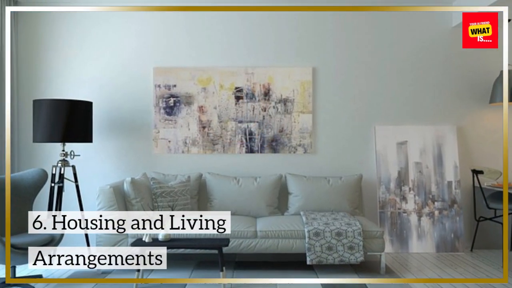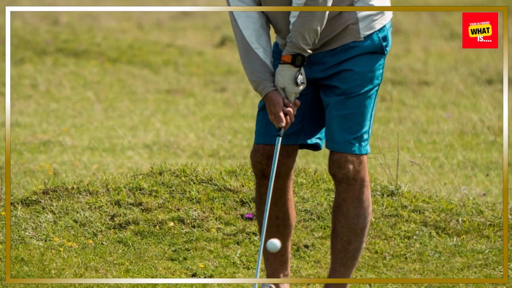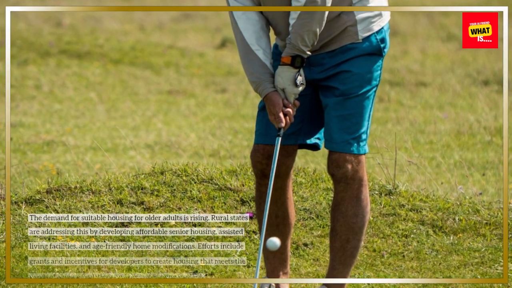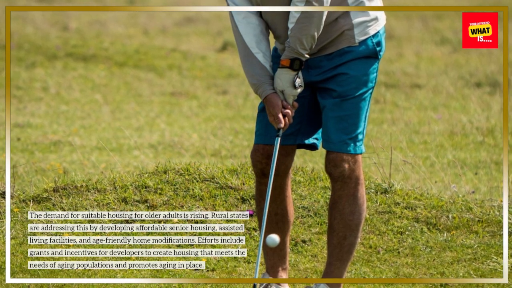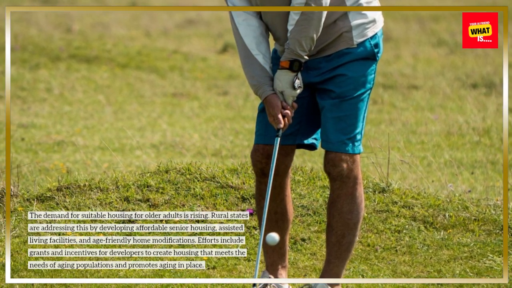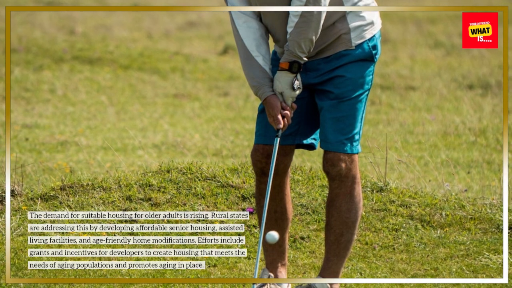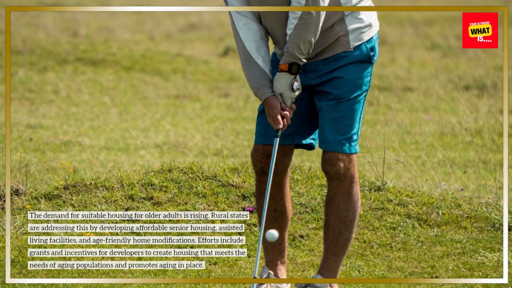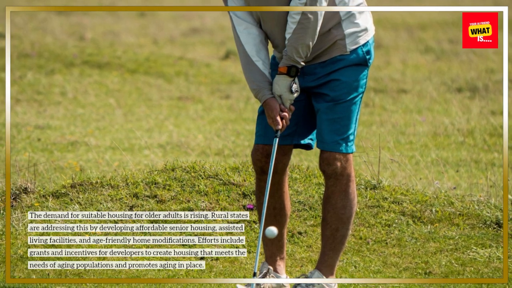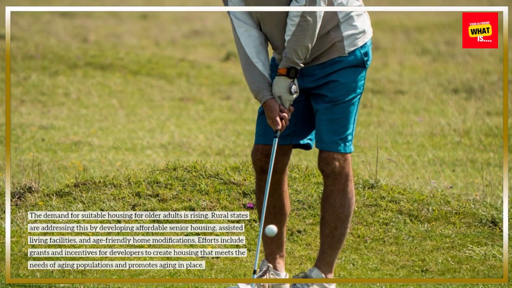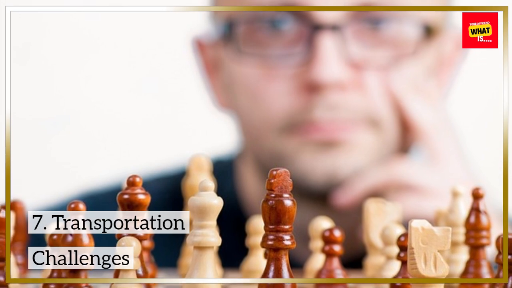6. Housing and living arrangements. The demand for suitable housing for older adults is rising. Rural states are addressing this by developing affordable senior housing, assisted living facilities, and age-friendly home modifications. Efforts include grants and incentives for developers to create housing that meets the needs of aging populations and promotes aging in place.